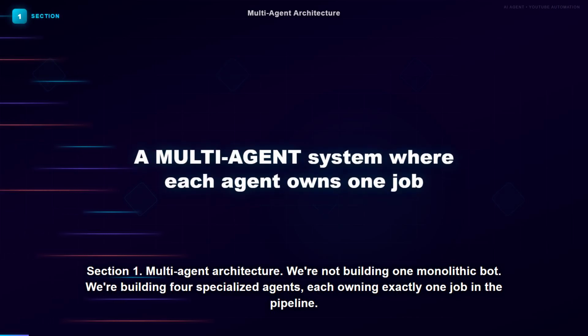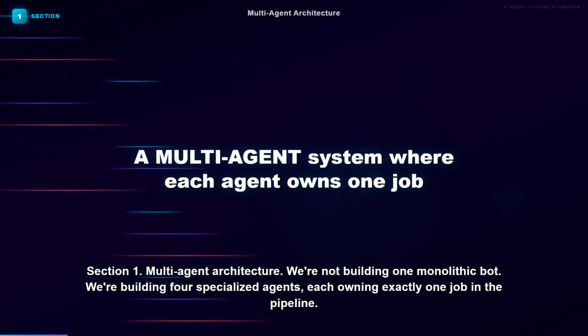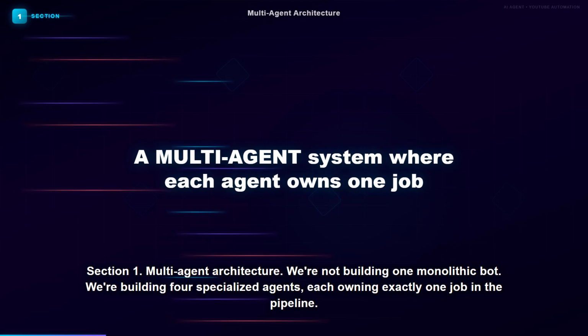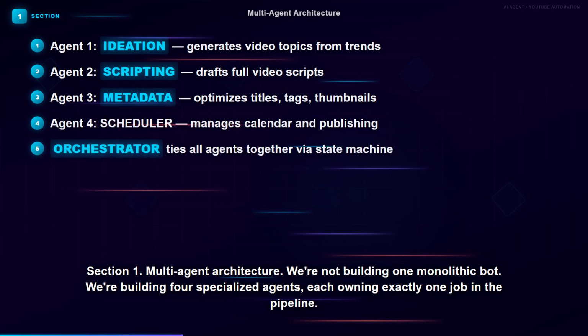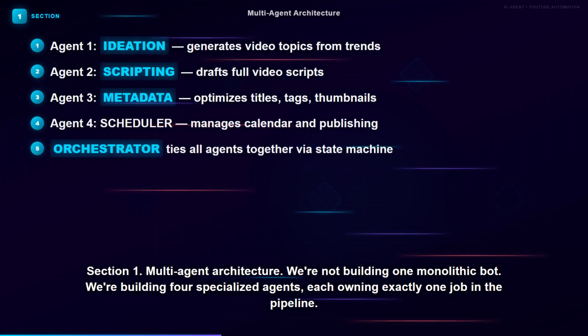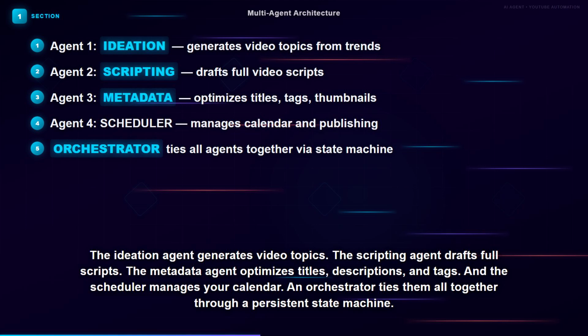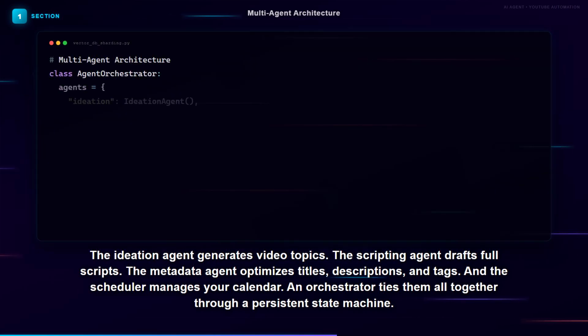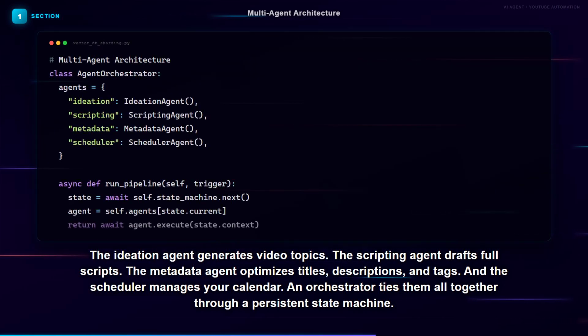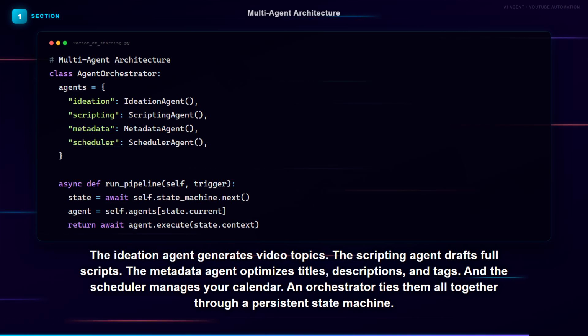Section 1. Multi-agent architecture. We're not building one monolithic bot. We're building 4 specialized agents, each owning exactly one job in the pipeline. The Ideation Agent generates video topics. The Scripting Agent drafts full scripts. The Metadata Agent optimizes titles, descriptions, and tags. And the Scheduler manages your calendar. An Orchestrator ties them all together through a persistent state machine.